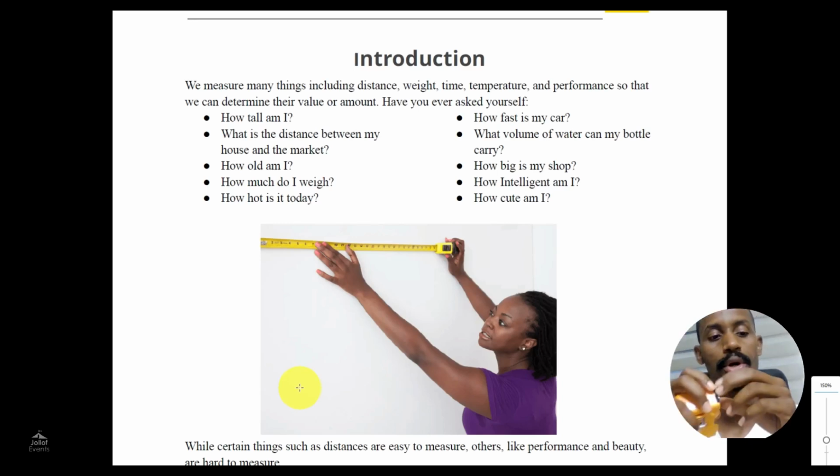In this video, I'm going to be talking about measurements. In life, we measure a lot of things. We measure things like distance, time, temperature, weight, speed. And in event planning, measurements are very important. When you work in the event planning industry, it doesn't matter whether you're a cleaner, a driver, or a salesperson, you need to master this thing called measurements.